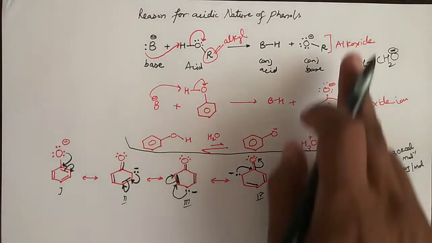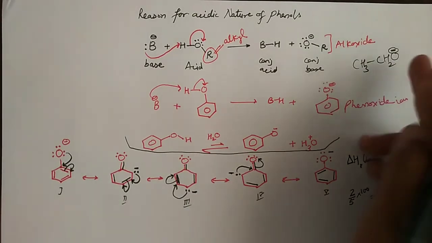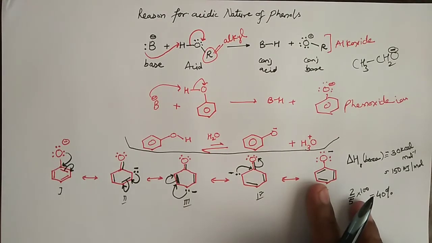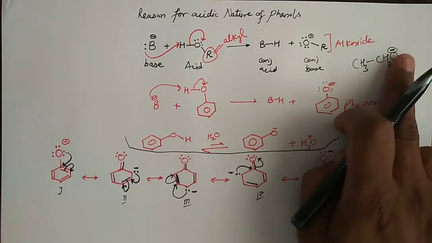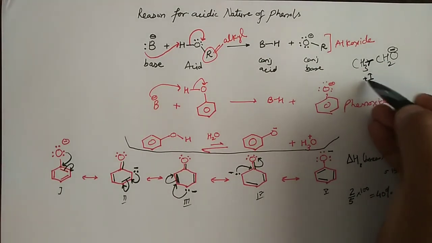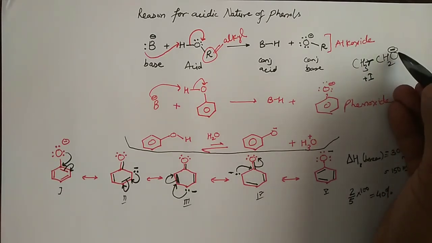On the other hand, when you have ethoxide, for example this is ethoxide, methoxide, propoxide, general alkoxide, then these alkoxides do not have resonating structures like phenols, right? So therefore the electron charge density on oxygen is not likely to disperse, but if we have alkyl groups, then because of the plus inductive effect, these groups will tend to increase the negative charge more on oxygen, right?